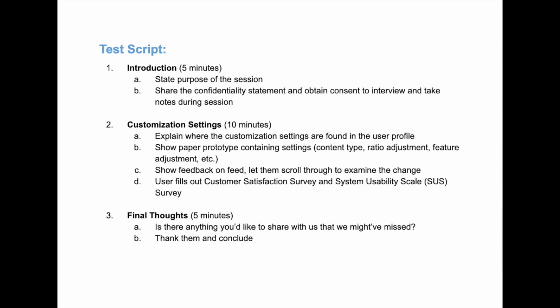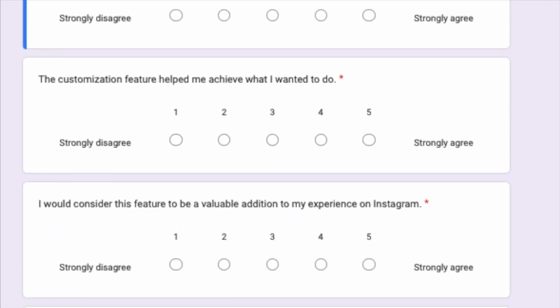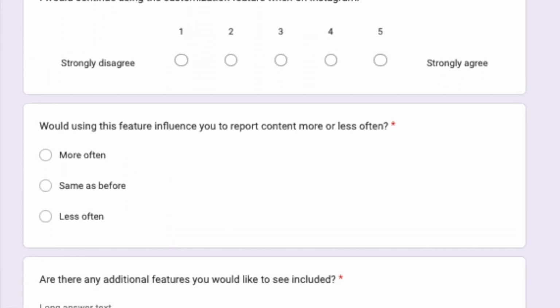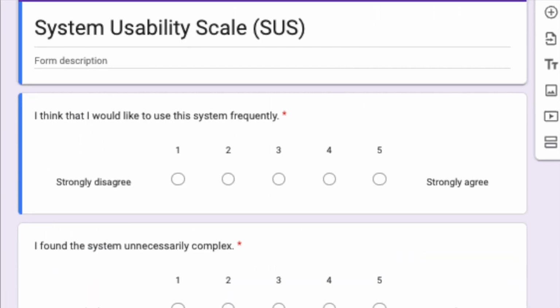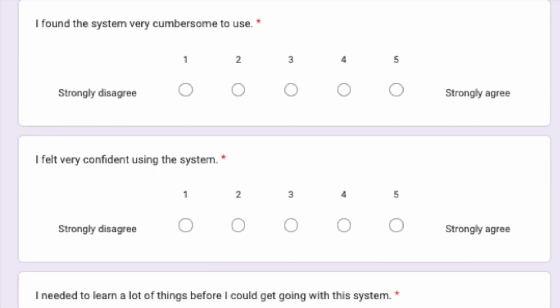Here we have a short test script that we created to test the participants and the 2 methods of measurement: customer satisfaction survey to test the subjective benefit from people using the customization settings to tailor their feed, and a system usability scale to test the ease of usability for the customization prototype.